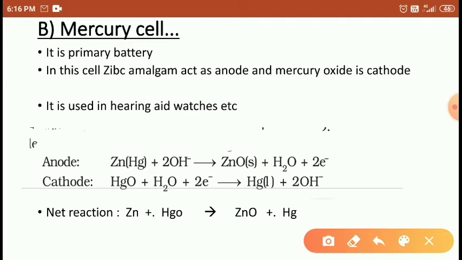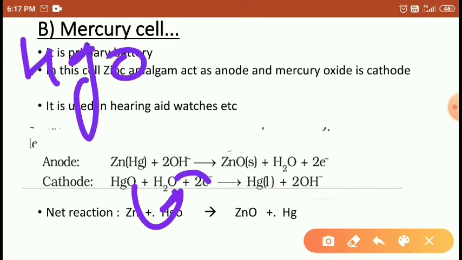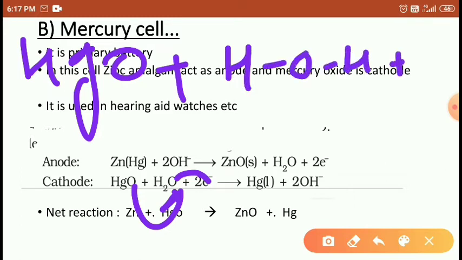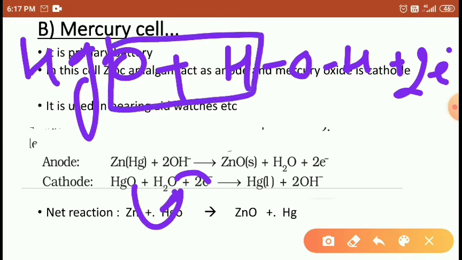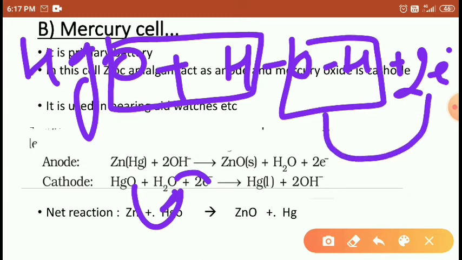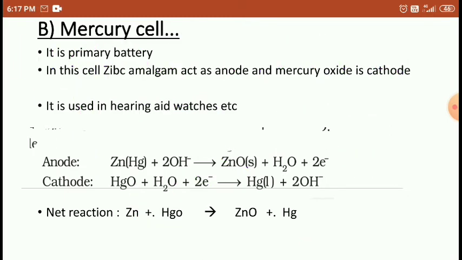And at the cathode, mercury oxide and water. Then what happens, students? These oxygens move here by accepting these electrons. Mercury oxide plus HOH and 2 electrons form one OH and another OH, and these two electrons move, giving 2OH minus, 2OH minus, right students?